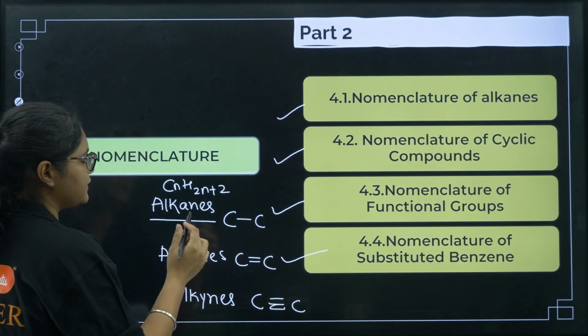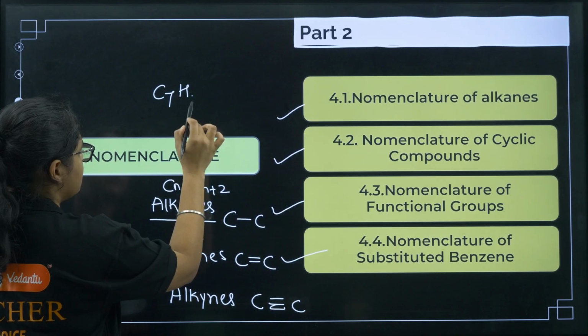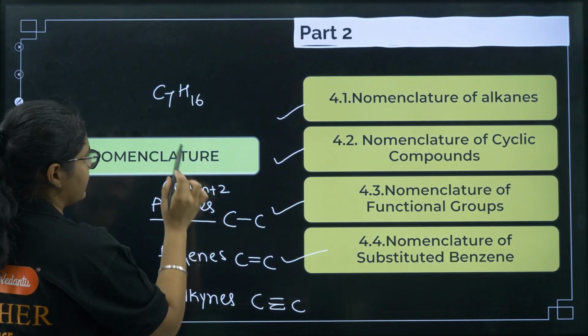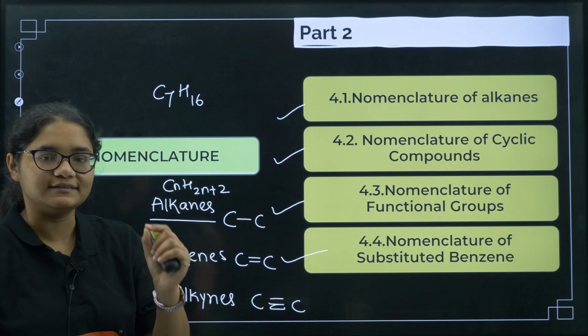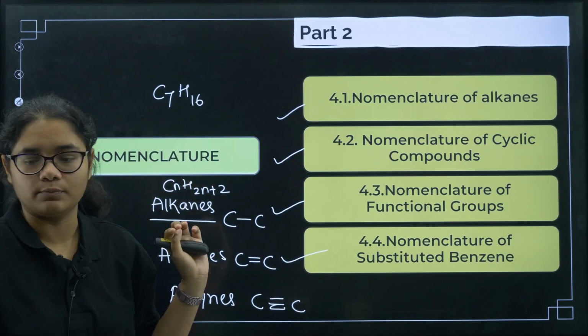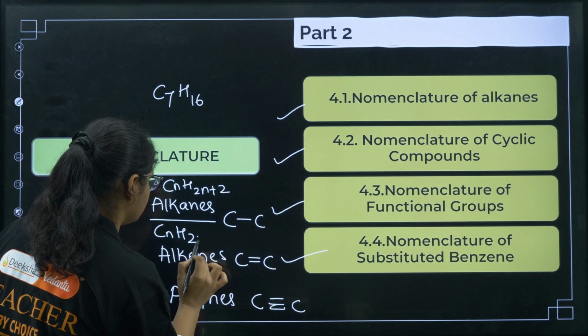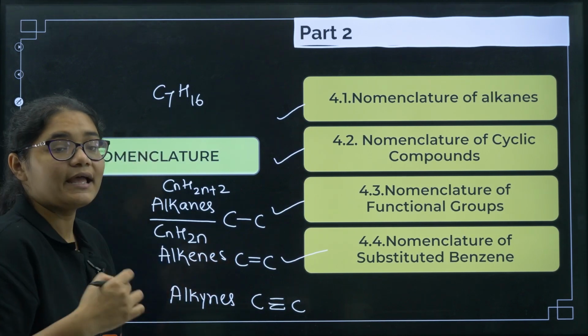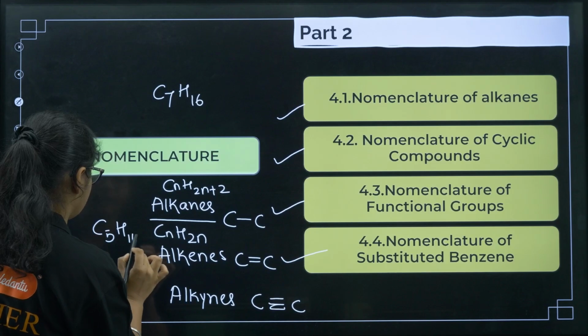So you can easily identify. For example, if it is C7H16, then 2n is 7 twos are 14, plus 2 is 16. So with this formula, I can easily say that it is an alkane. Similarly, if you have CnH2n, then we will call it an alkene, for example C5H10.